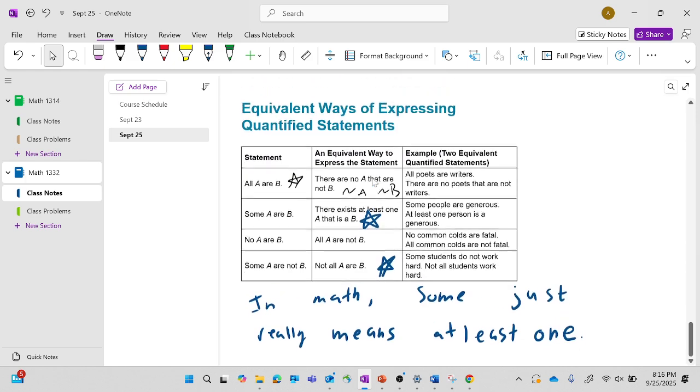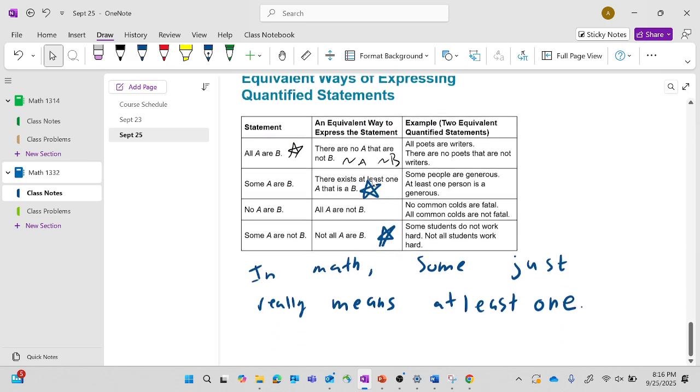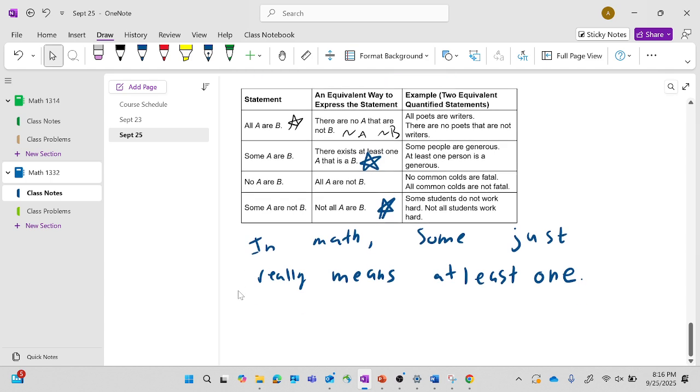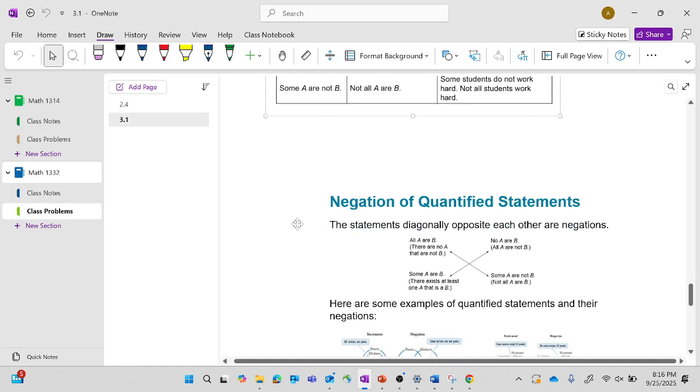And then we're talking about sum now. The word sum in math, it really just means at least one. That's really all it means in math. That's kind of a really loose definition of what sum really means in math, but I think it's kind of good in layman terms. It just really means at least one. All right.